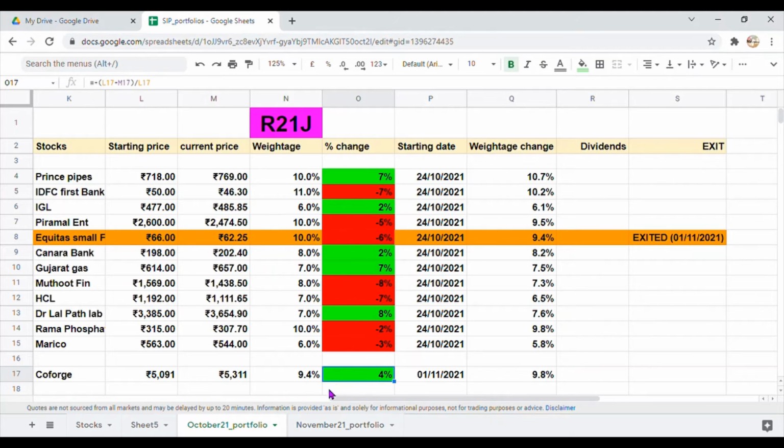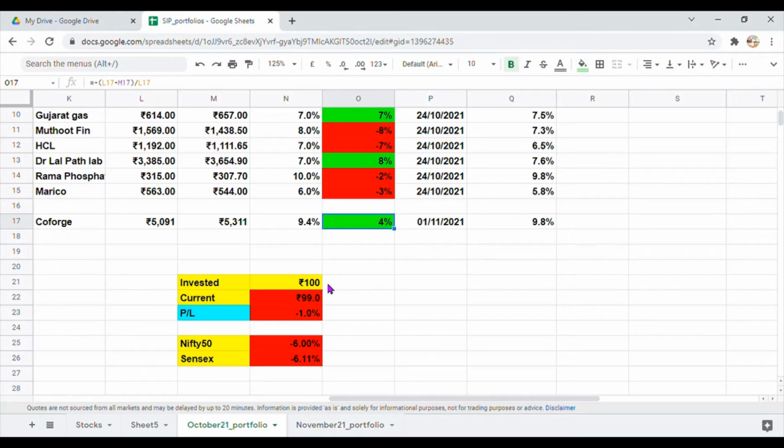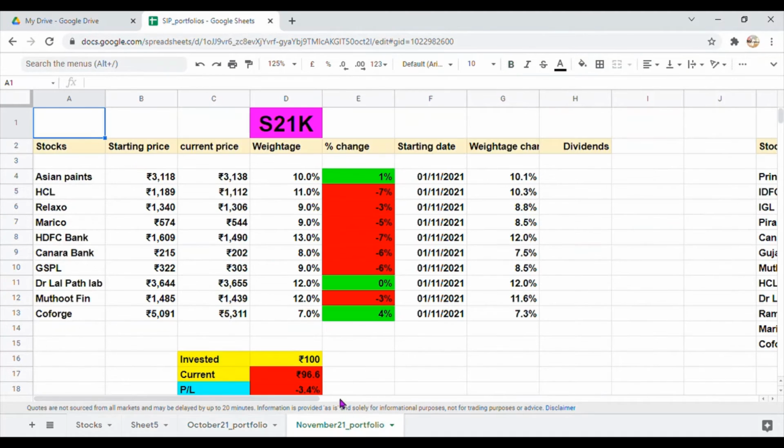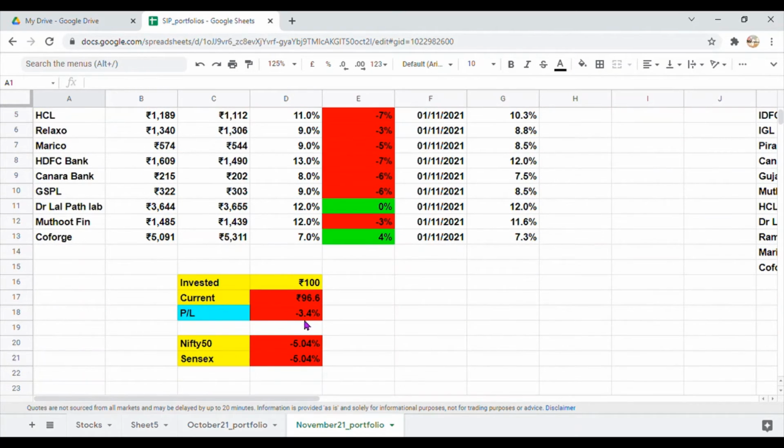Now if you see the overall performance, this portfolio is almost down by 1%, which means 100 rupee invested in this portfolio would have become 99 rupees. Now let's move on to the November series portfolio. Let's start off with the Safe Player portfolio, that is S21K. This portfolio is down by almost 3.4%, which means 100 rupee invested in this portfolio would have become 96.6 rupee.